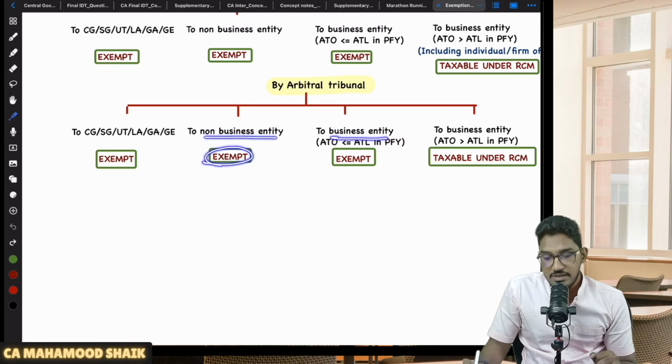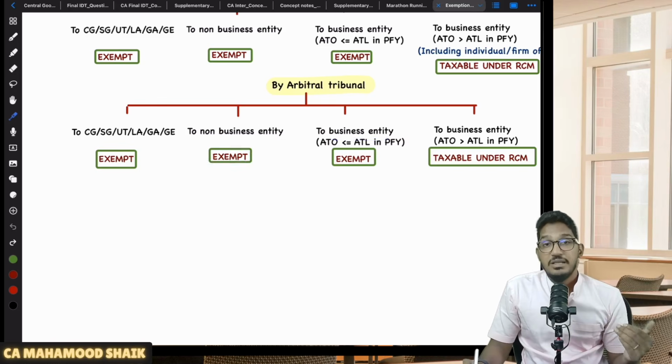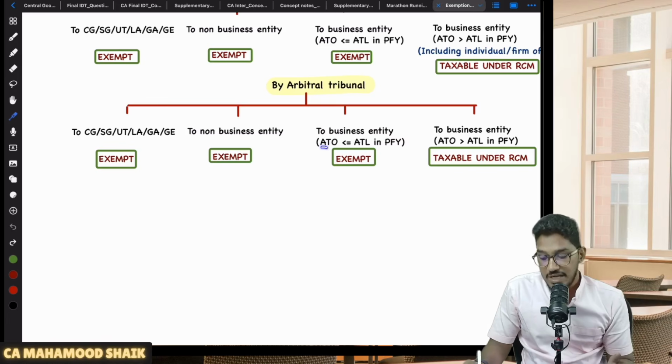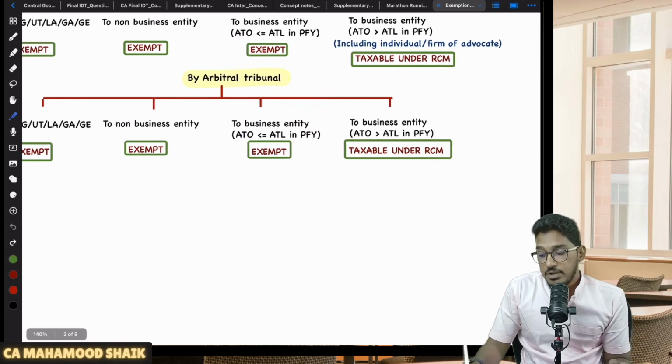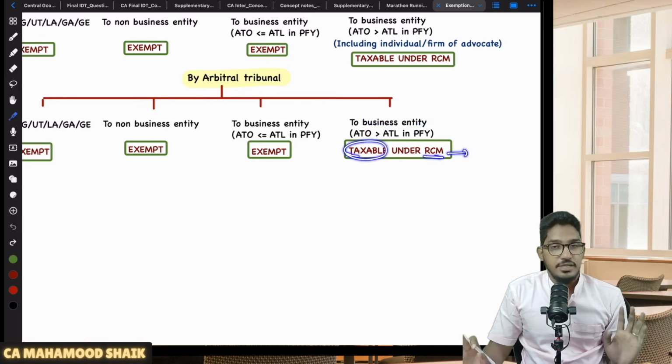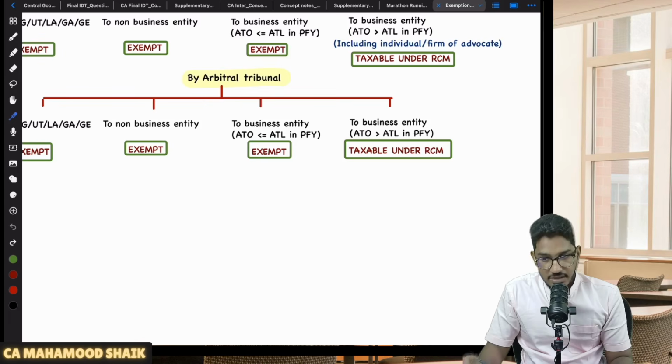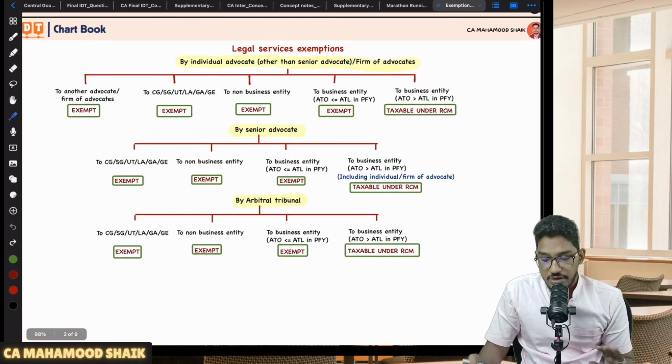If the arbitral tribunal is providing legal services to a business entity, but that business entity is a small business entity whose aggregate turnover is less than or equal to the applicable threshold limit in the preceding financial year, exempt. However, if the recipient of the arbitral tribunal services is a business entity whose aggregate turnover is more than the applicable threshold limit in the preceding financial year, then it will become taxable, and it will be taxable under RCM. Understood? Clear everyone? So you have to remember this.